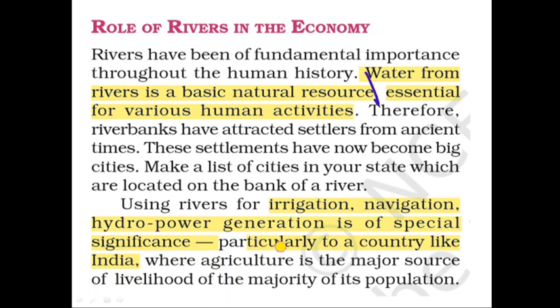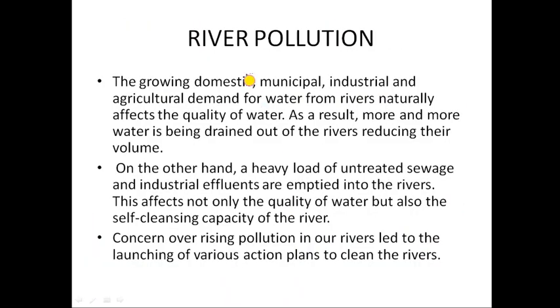Lakes and rivers become important because India is an agrarian country, and that's why we need an abundance of water to irrigate our land. Next is river pollution. It is a big challenge and becoming a very big problem for India.